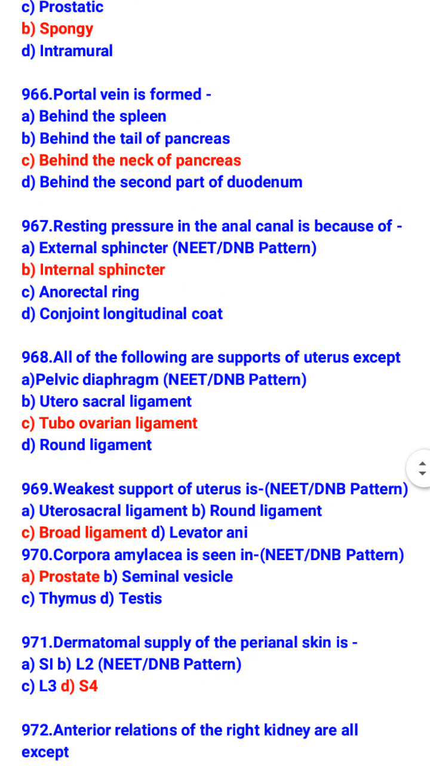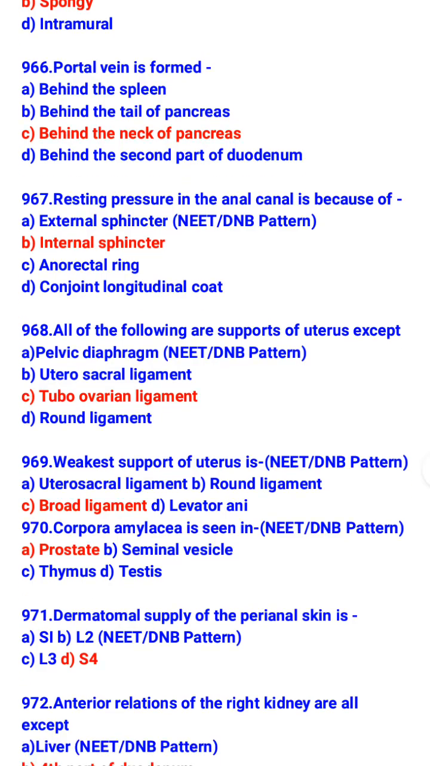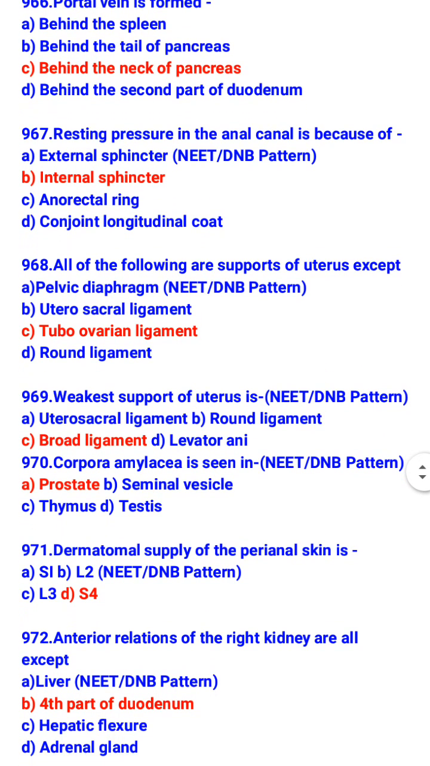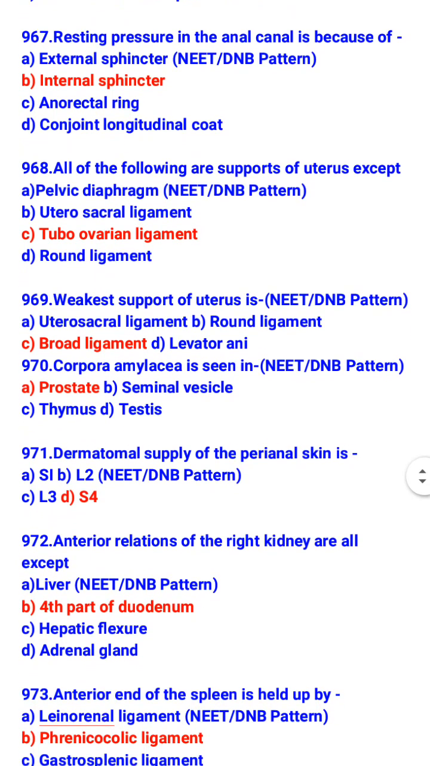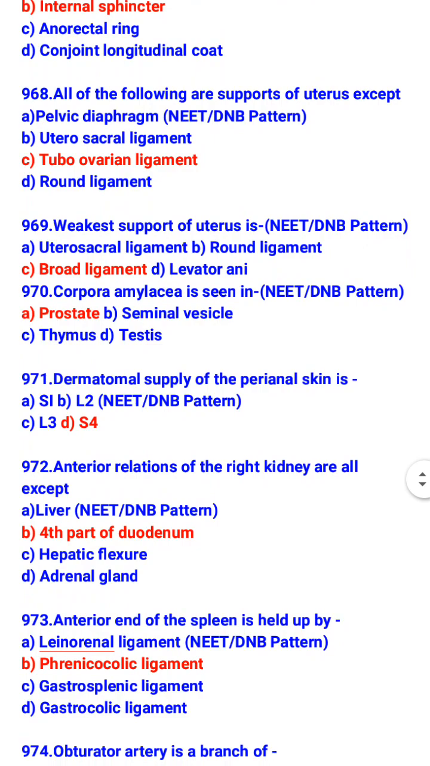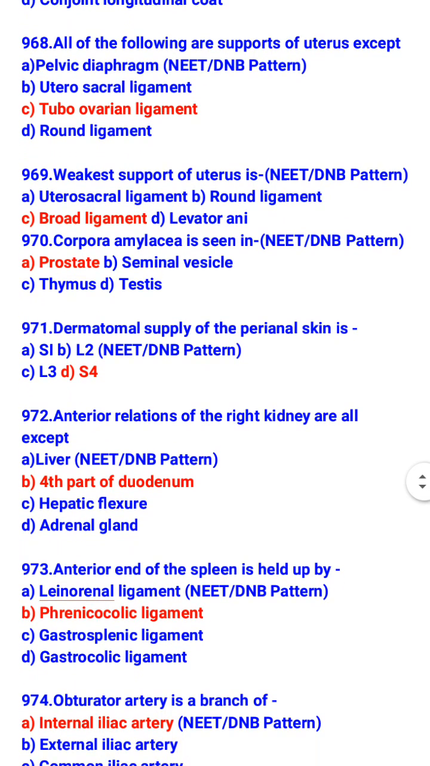All of the following are supports of uterus except tubo-ovarian ligament. So what are the supports of uterus? Pelvic diaphragm, uterosacral ligament and round ligament. Weakest support of uterus is broad ligament. Corpora amylacea is seen in prostate. Dermatomal supply of the perineal skin is S4.